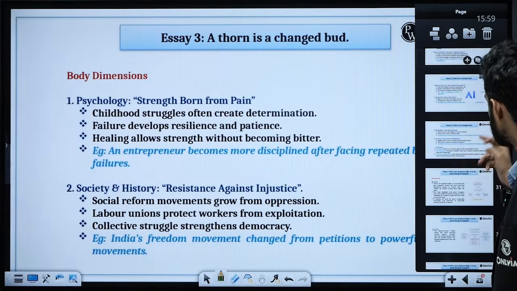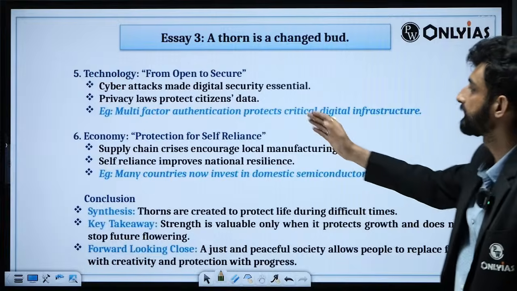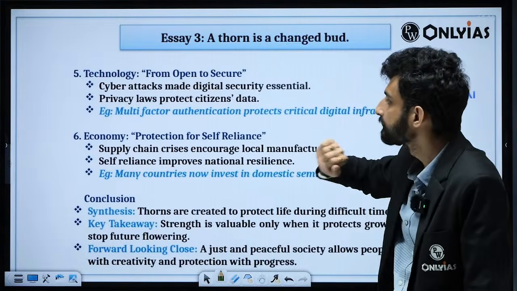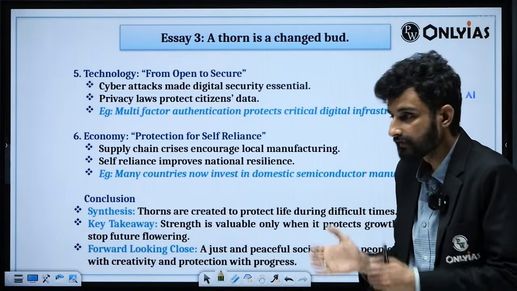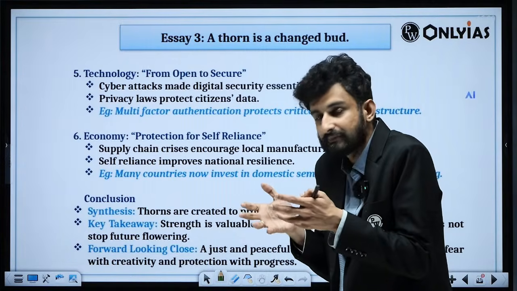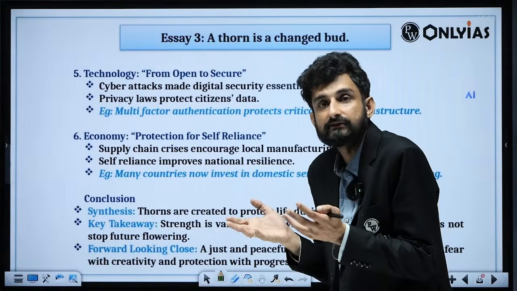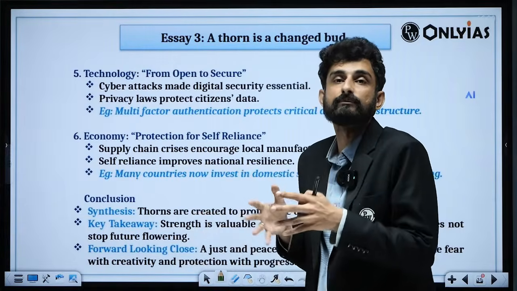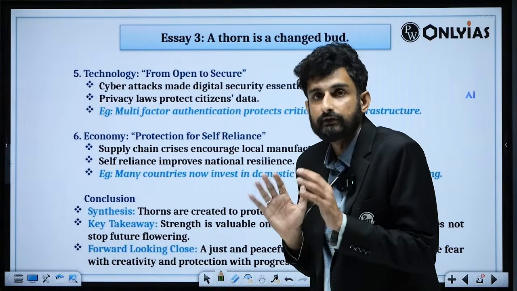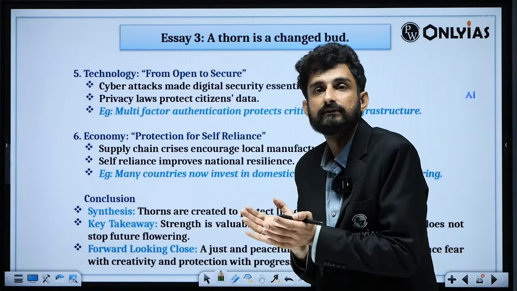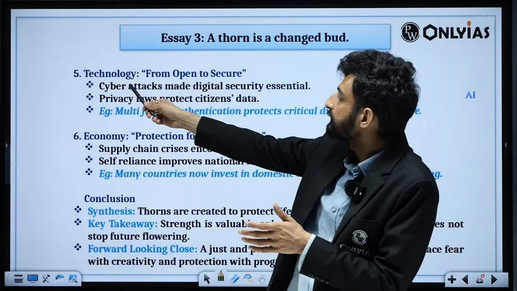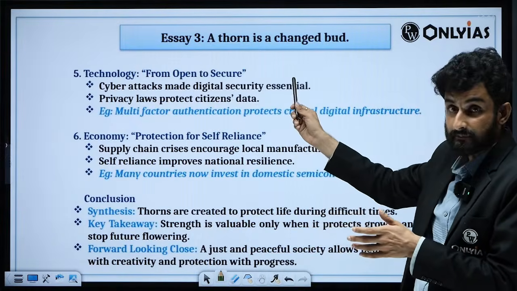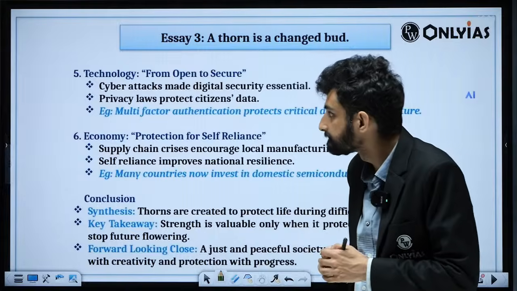Further, you have technology moving from open to secure. Cyber attacks have made digital security essential. That particular cyberspace, in which you asked individuals and the majority of the people of society to come, you have now put filters and firewalls, because you want to safeguard that digital cyberspace from cyber attacks.